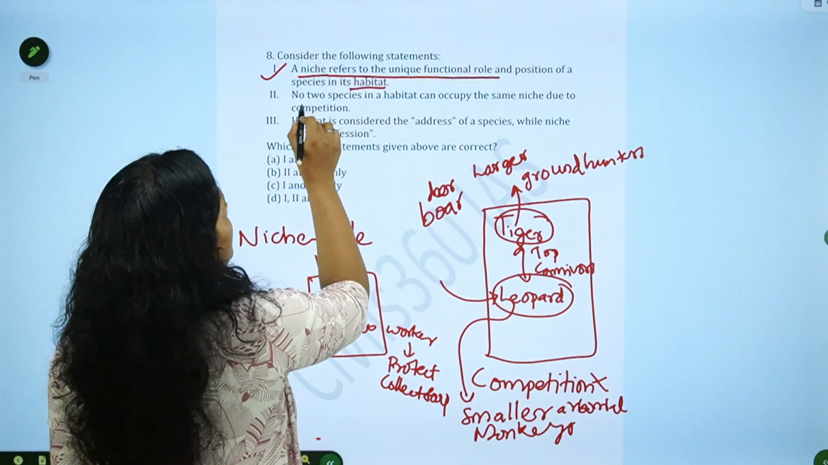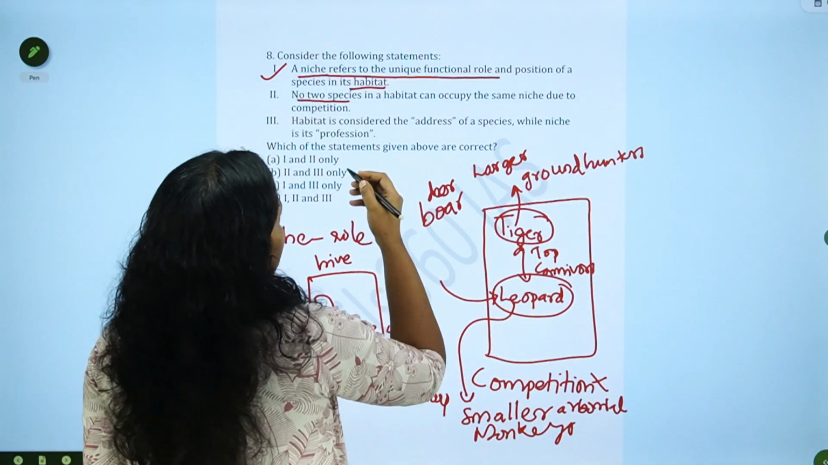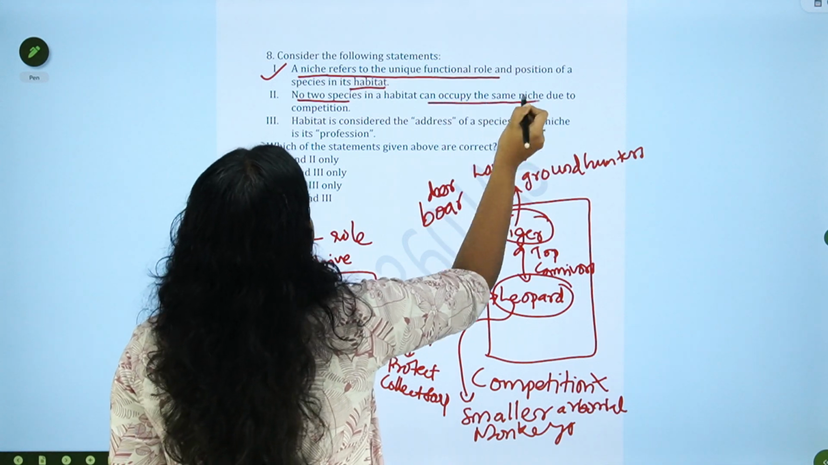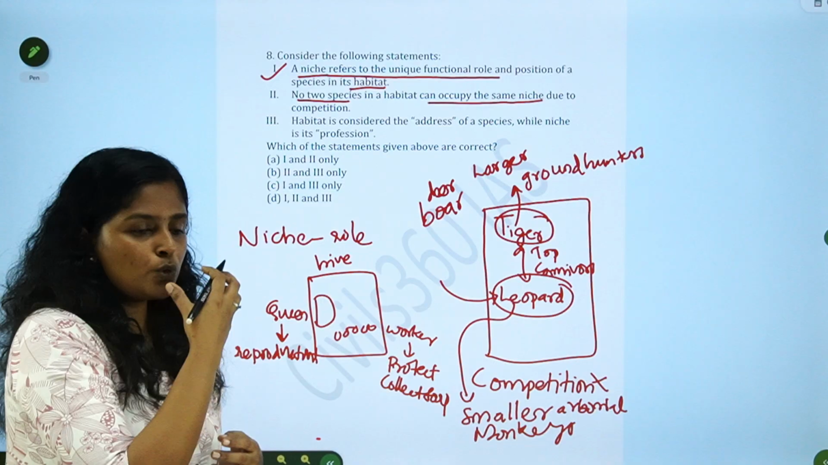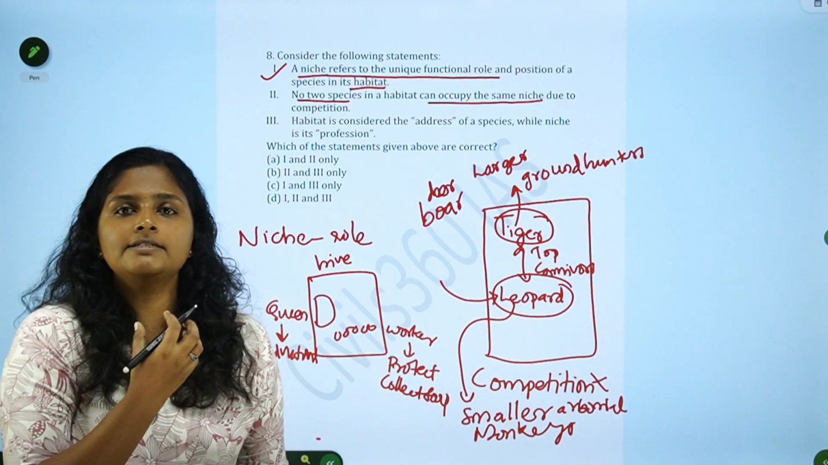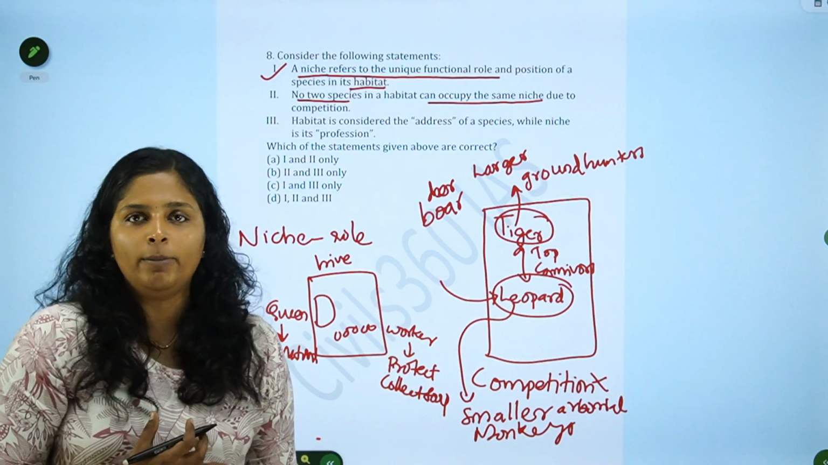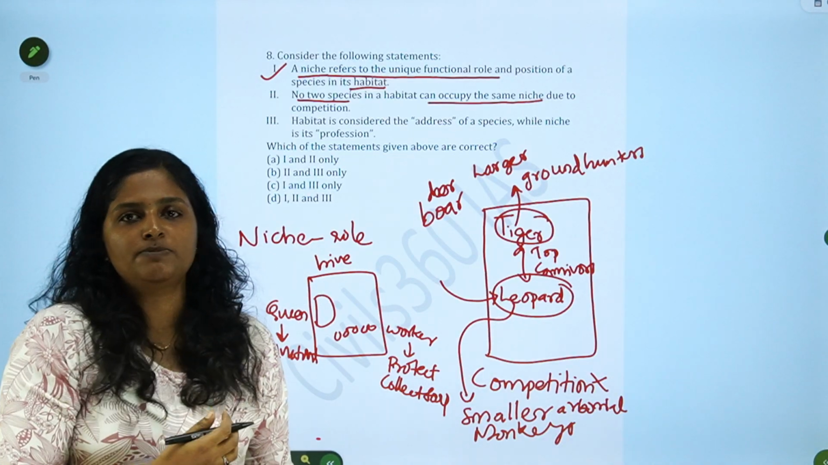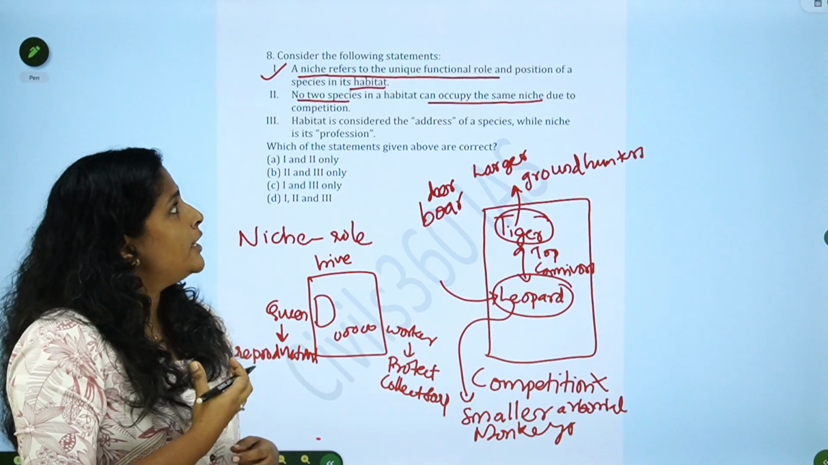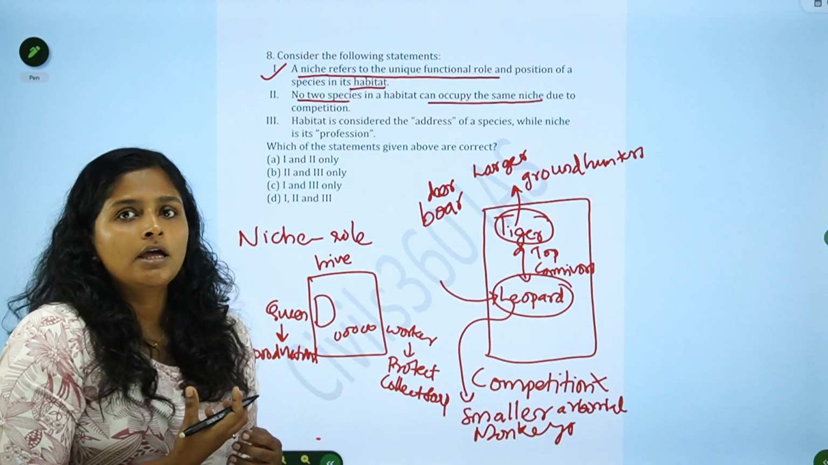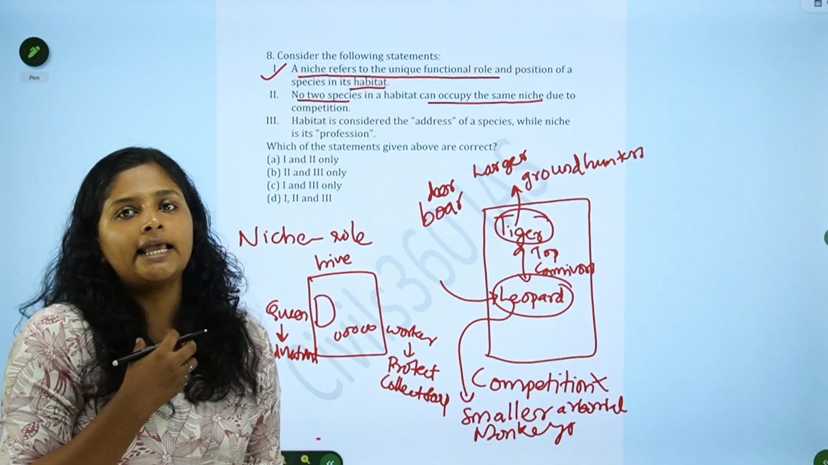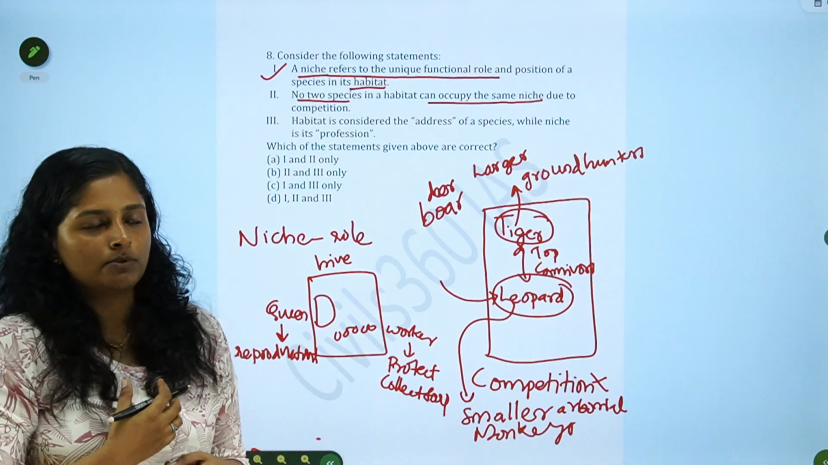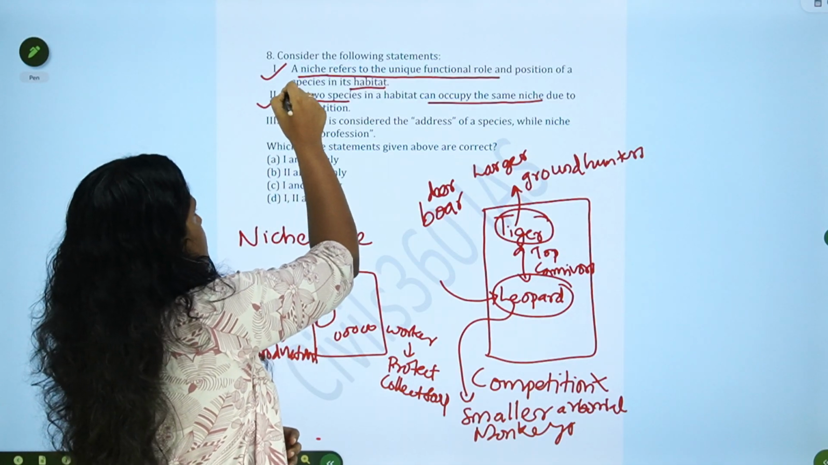Second statement: no two species in a habitat can occupy the same niche. What happens if two species in the same habitat have the same niche? There will be competition for the resources. So that will lead to the destruction of both the species. So in order to avoid that, no two species will have the same niche in an ecosystem. So the second statement is also correct.